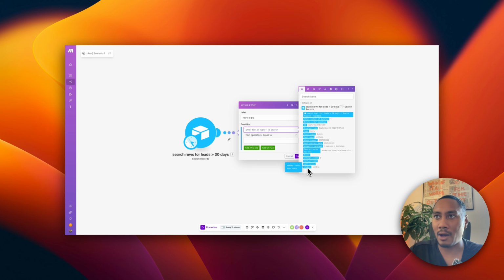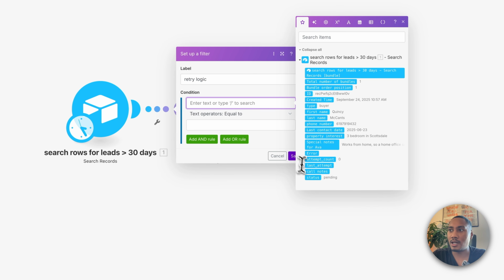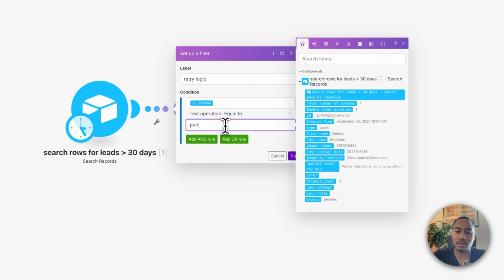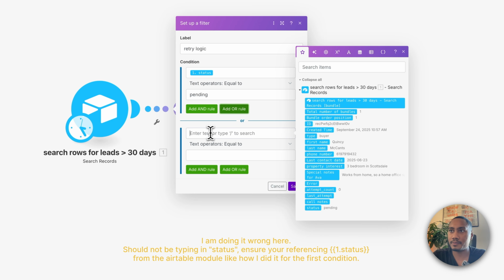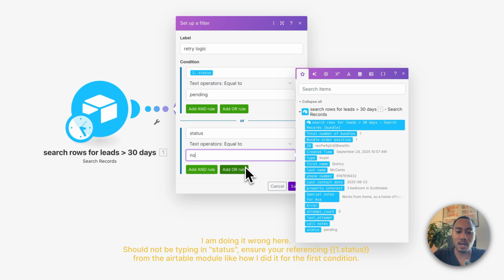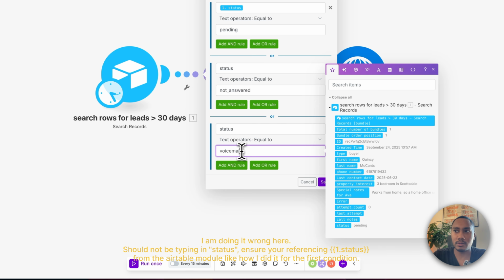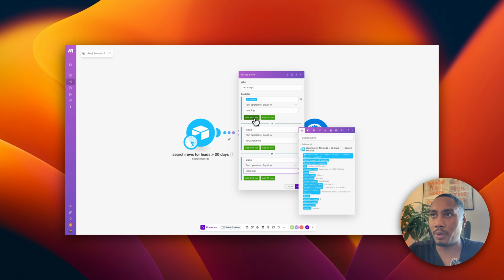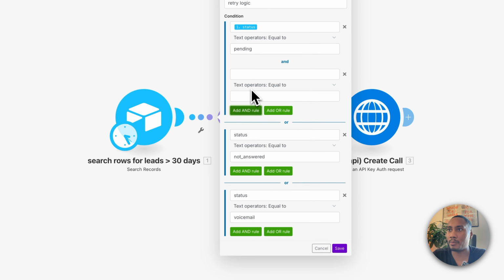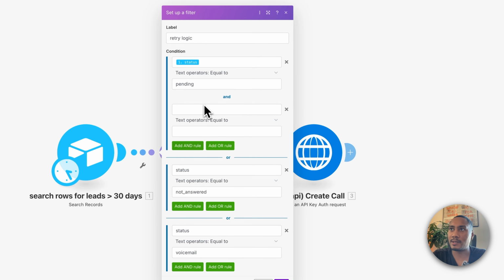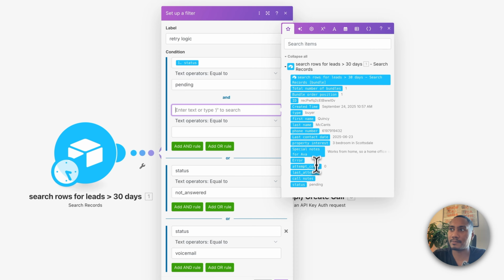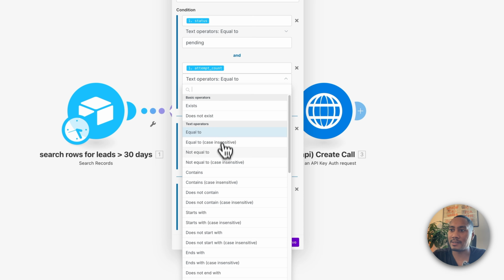So the way we're going to go about it is we're going to add these conditions. So if status is equal to pending, or if status is equal to not answered, or if status is equal to voicemail, and then we want to make the call again. But there's another condition that needs to be met per each condition, which is if the attempt count is less than 3.